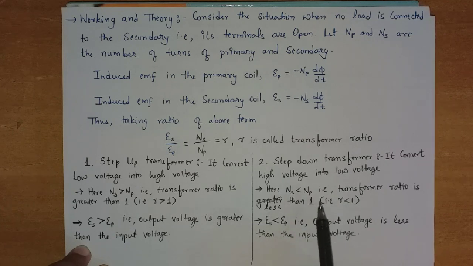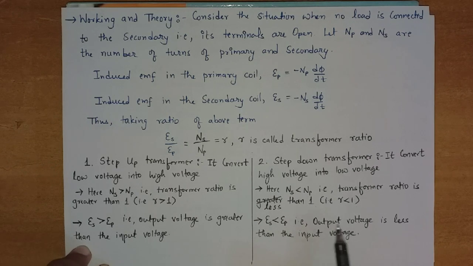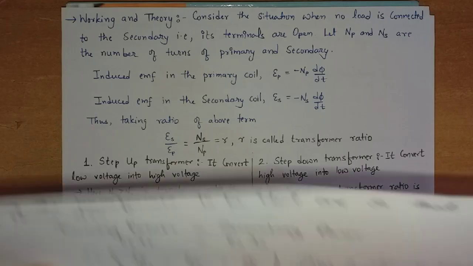So by that we can say that epsilon S is less than epsilon P, or from the definition of step down, the final voltage on the output is low voltage, so epsilon S is less than epsilon P. That is, output voltage is less than input voltage. This is what the step up transformer and step down transformer are.